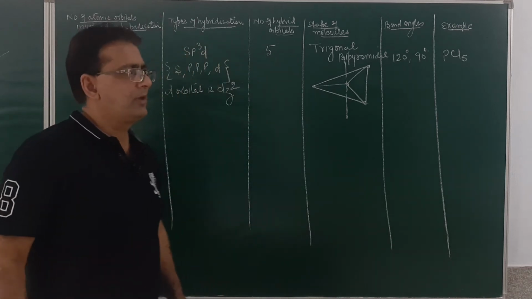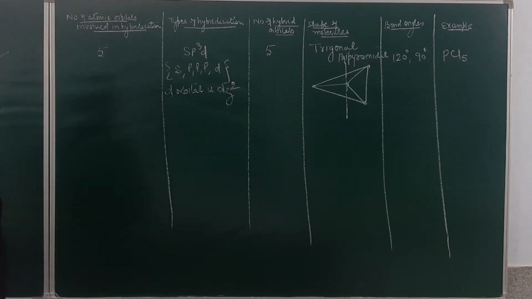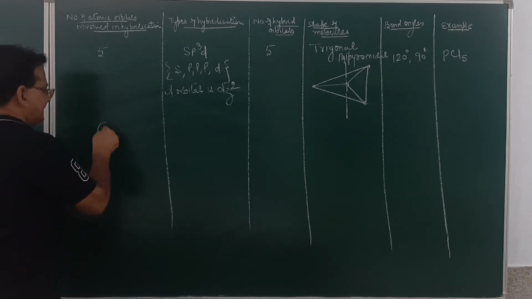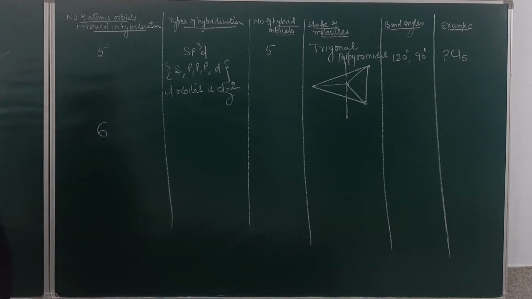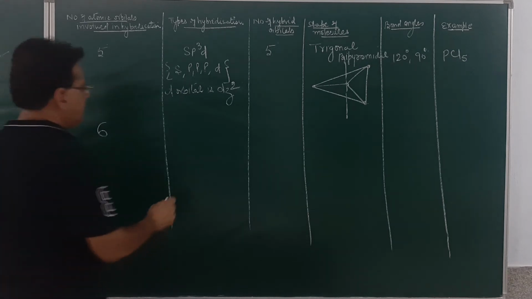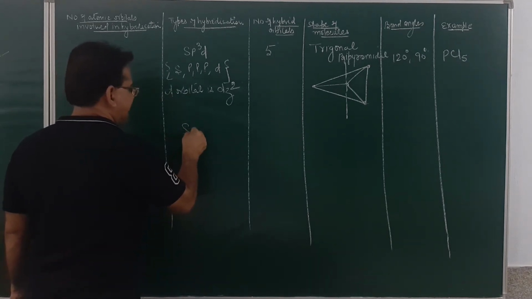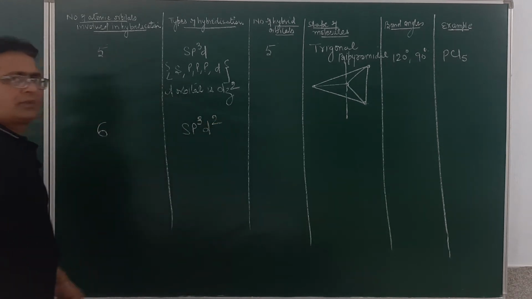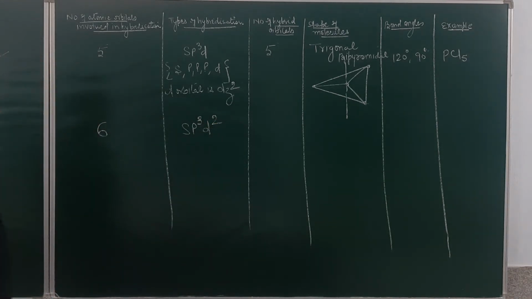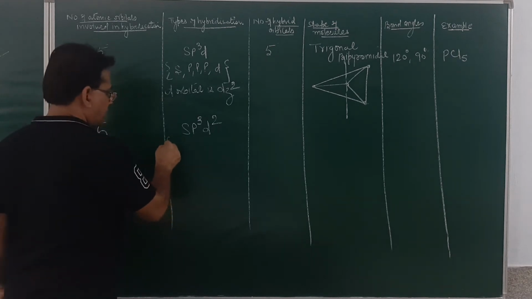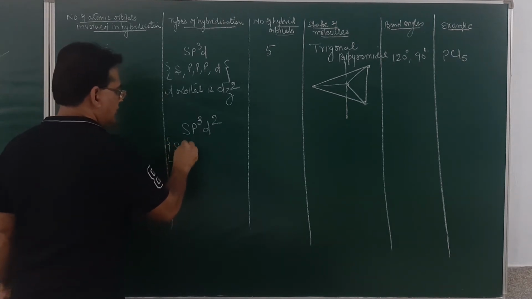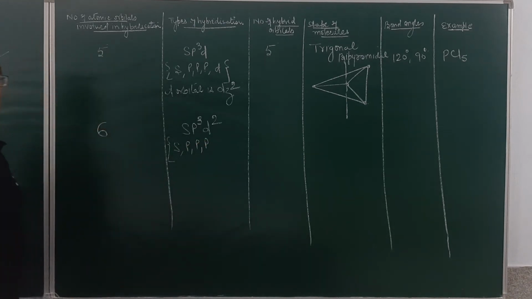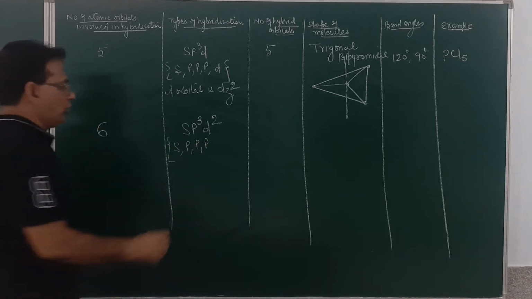Am I clear? Now the next type of hybridization will be when the number of atomic orbitals involved are 6. Then the type of hybridization will be sp3d2. In sp3d2 type of hybridization, there will be s, p, p and p, and then there will be 2 d atomic orbitals.